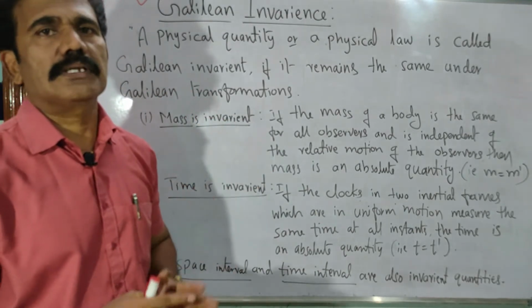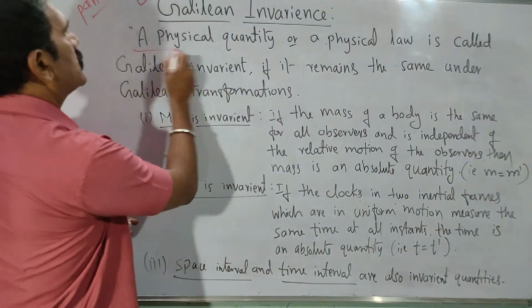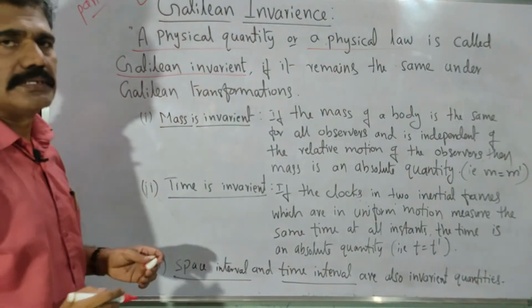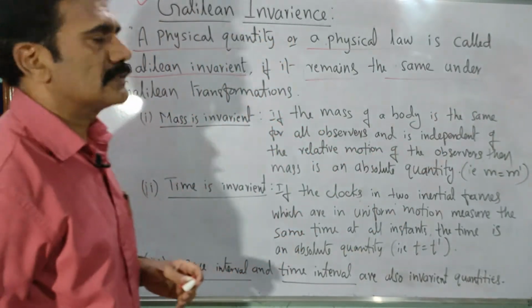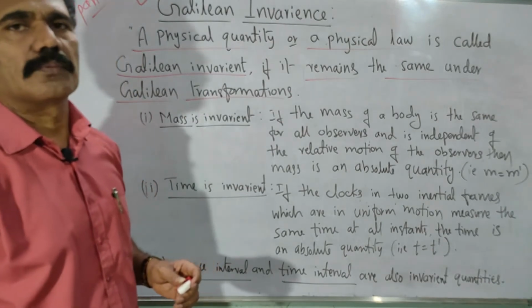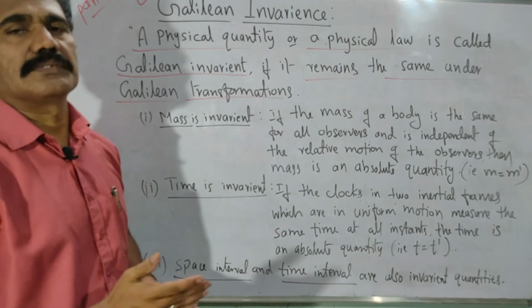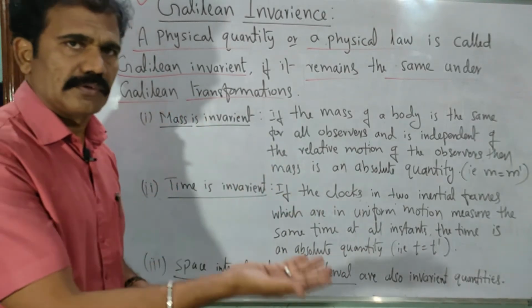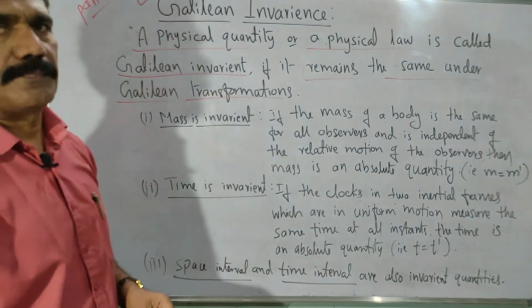In general, a physical quantity or a physical law is called Galilean invariant if it remains the same under Galilean transformation equations. By applying the Galilean transformation equations, we can prove that there is no change in that measurement between the moving frame of reference and the fixed frame of reference. That is called Galilean invariance in general.